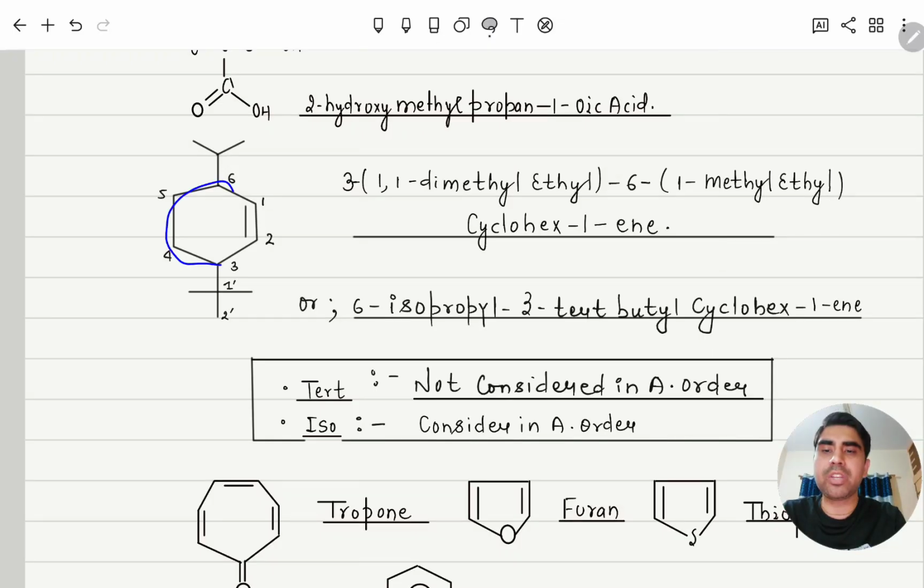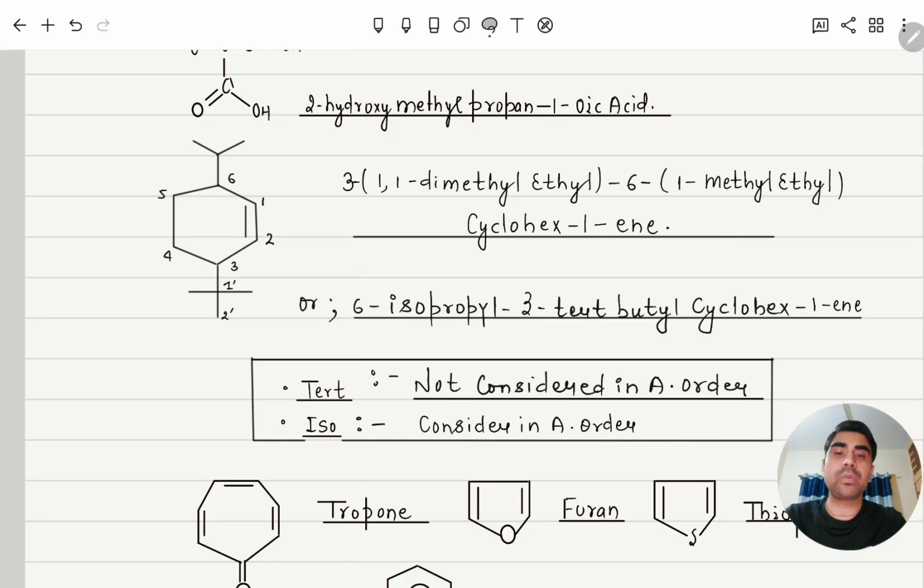Here you can see this is our main chain, the longest carbon chain including the double bond. So here 1, 2, the first double bond will get the lowest number, then 3, 4, 5, 6. At 3, this carbon is a tertiary carbon, so this is tert. So we can write 3, and then if I'm writing a branch having a branch, it has 1,1-dimethylethyl, and at 6 what is there, isopropyl, or we can write 1-methylethyl cyclohexane.